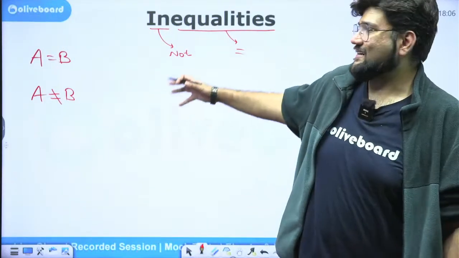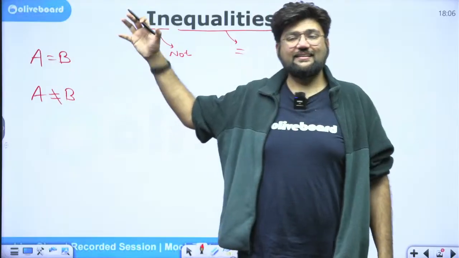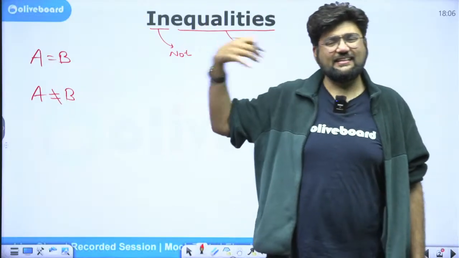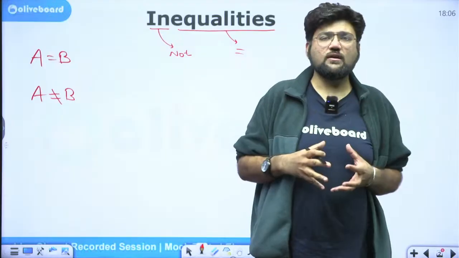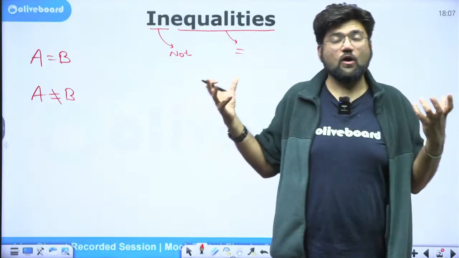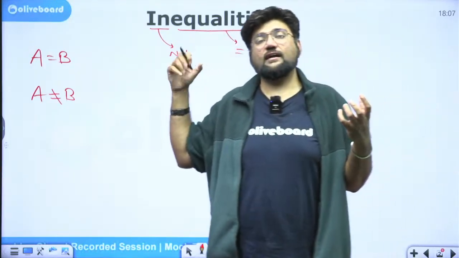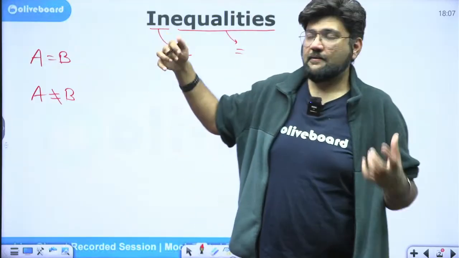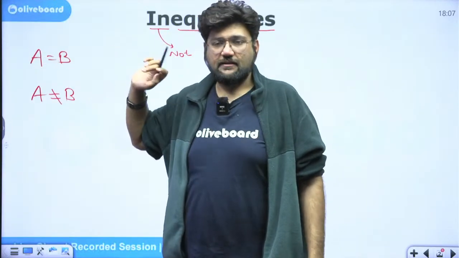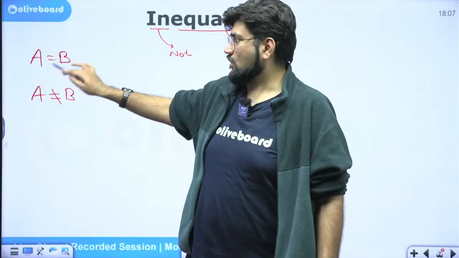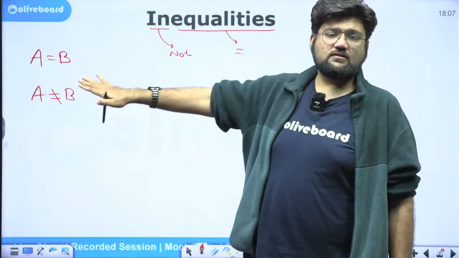Equality means entities which are equal to each other, and these entities we call elements. Anything in the world, any element, any number, letter, word, if one quantity is equal to the other, we call them equal quantities, or they come into the category of equality. A and B are elements, and if they are not equal, we will call them inequalities. So this is the logic.